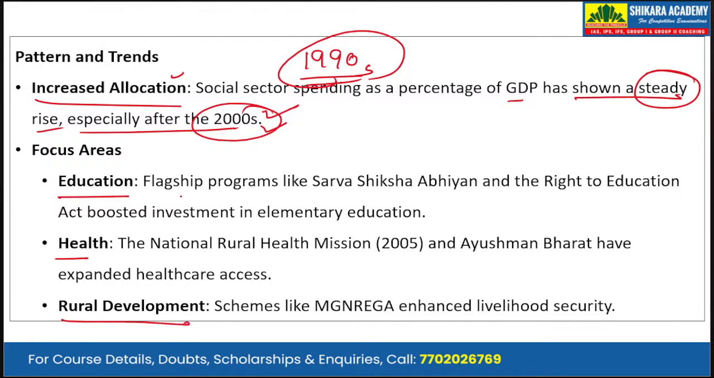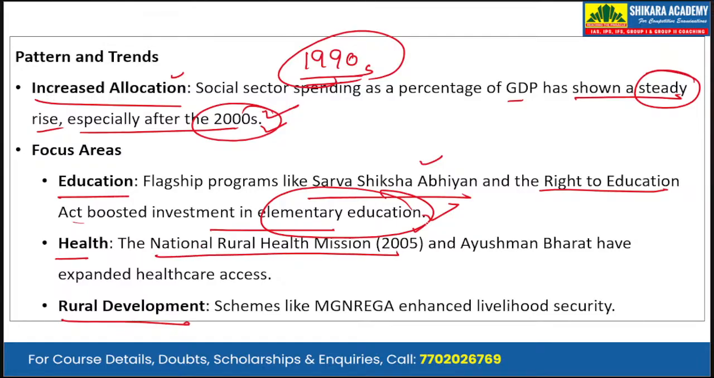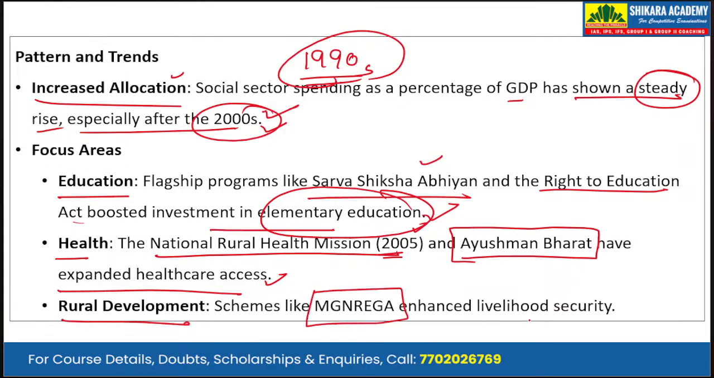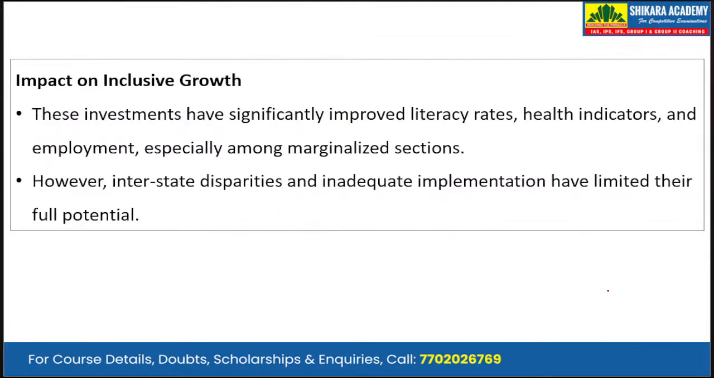For education, there are flagship schemes like the Sarva Shiksha Abhiyan, and the Right to Education Act boosted the investment in elementary education. Then for health, the National Rural Health Mission was launched in 2005, and the recent one is the Ayushman Bharat. It has expanded healthcare access. Then for rural development, we have schemes like MGNREGA to enhance the livelihood security of the rural population.